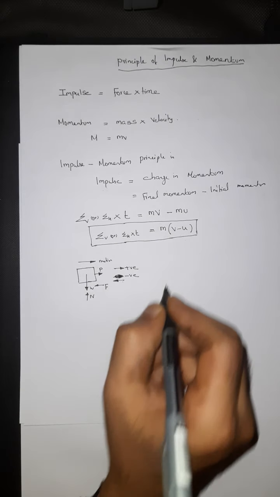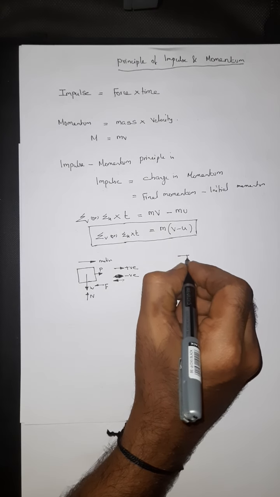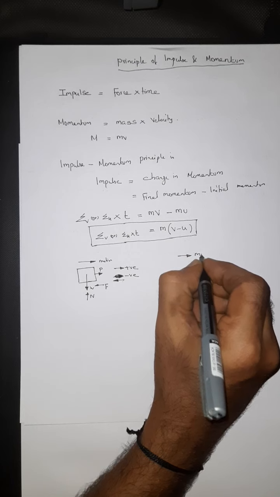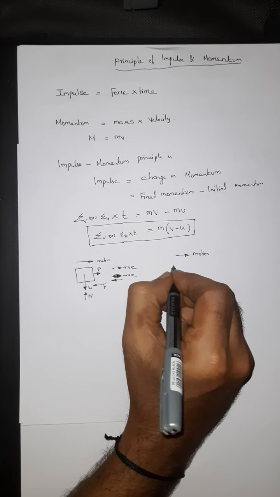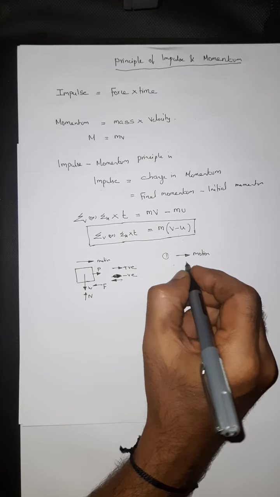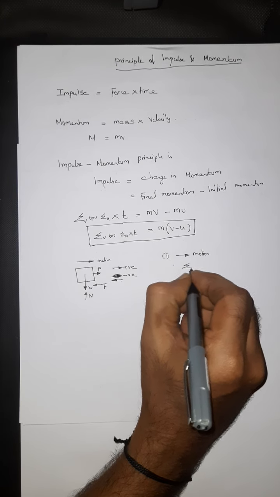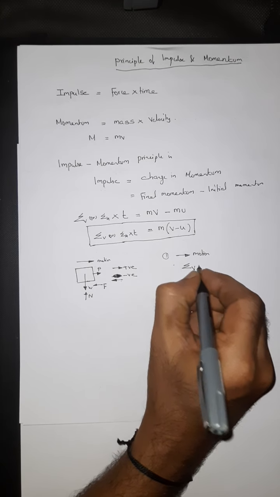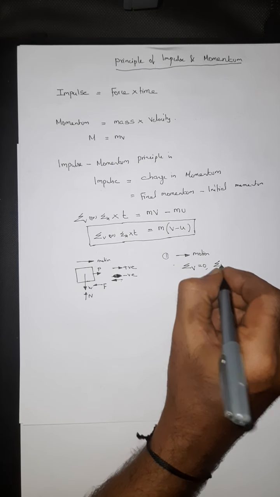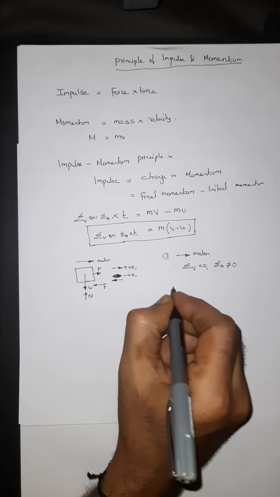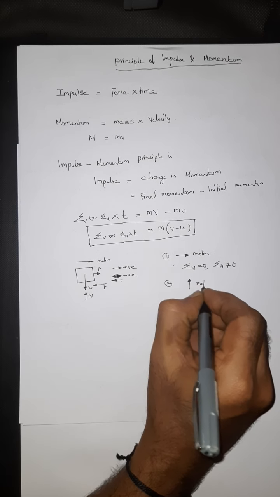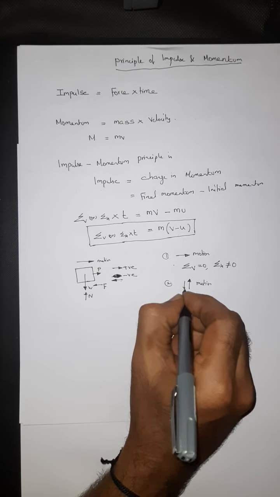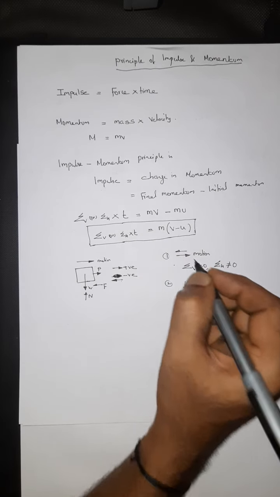Suppose the body is moving on horizontal. So the condition would be summation V equal to 0 and summation H not equal to 0. Second condition, suppose the motion is either upwards or downwards. Here this or this.